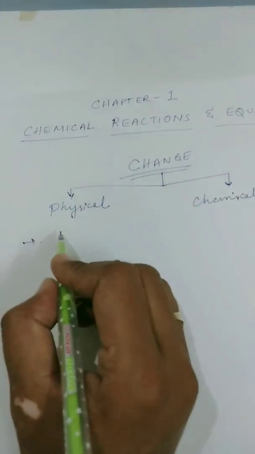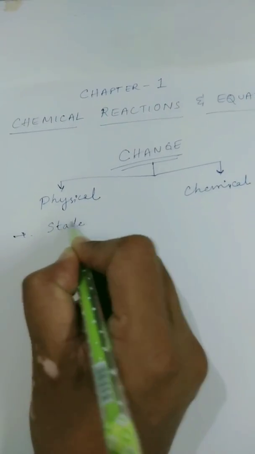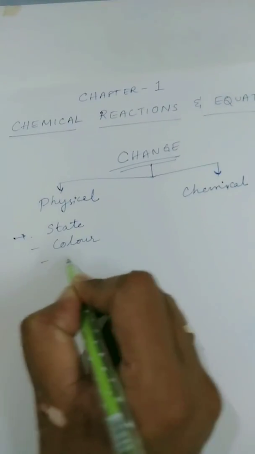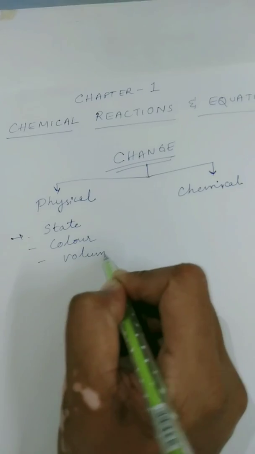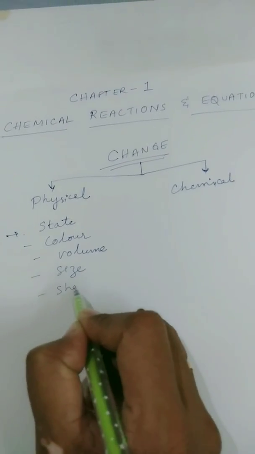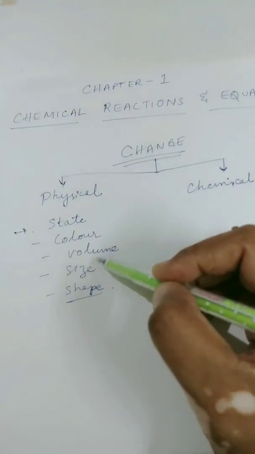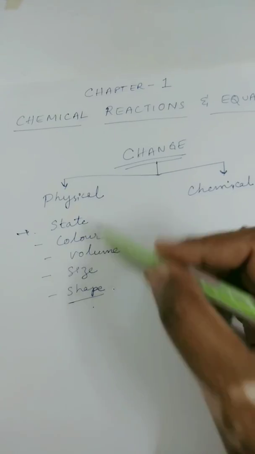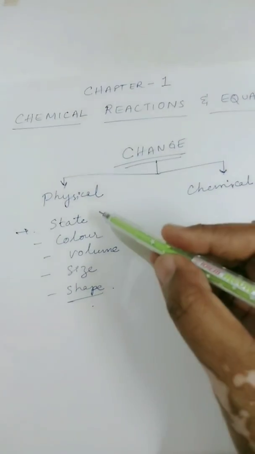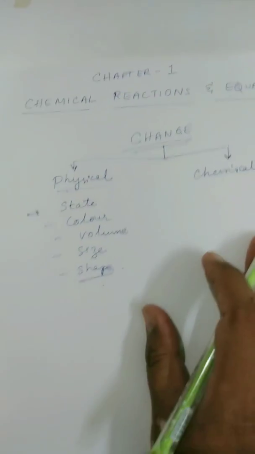Now, what are the physical properties of a substance? To list, their state, color, volume, size, shape. If there is a change occurring in any one or more of these properties, then such a change is called a physical change.